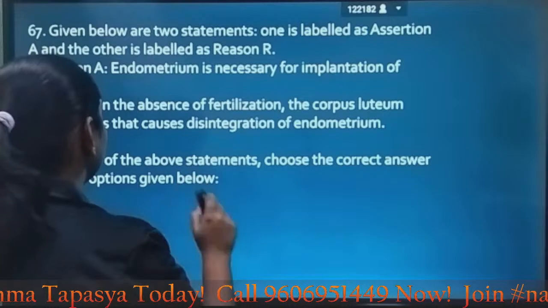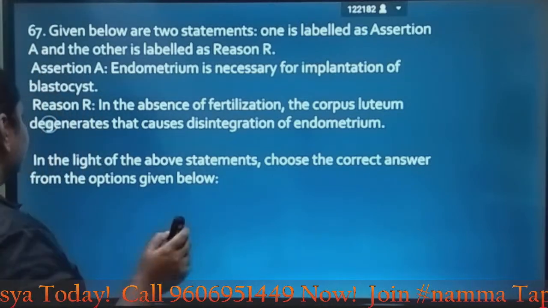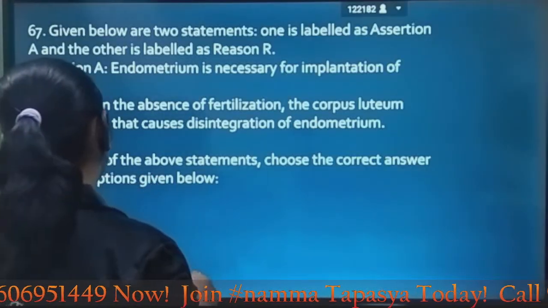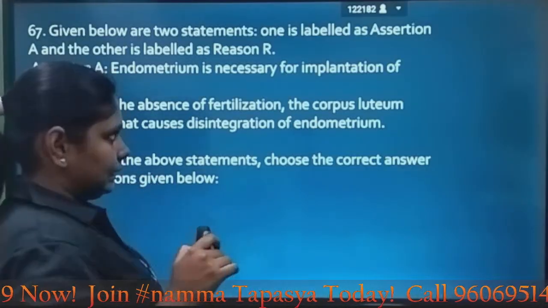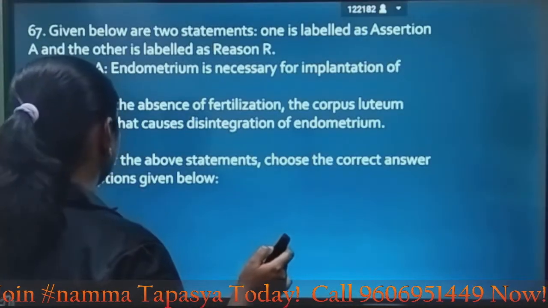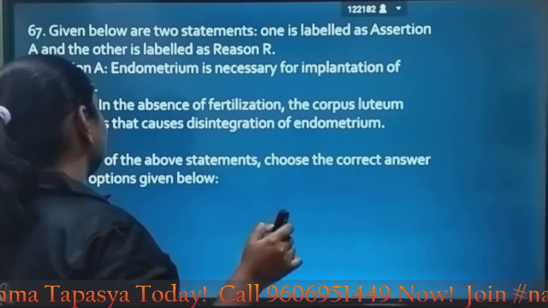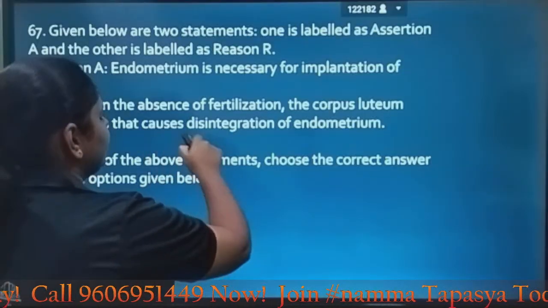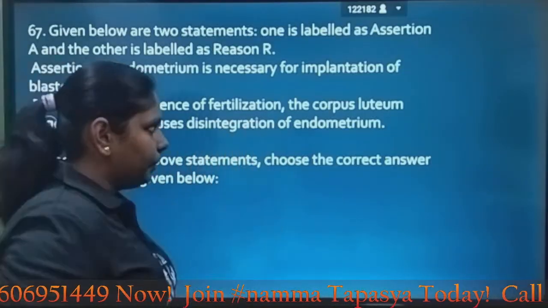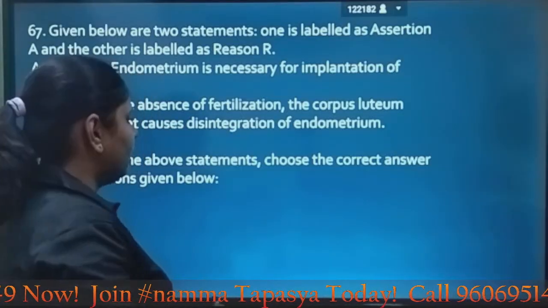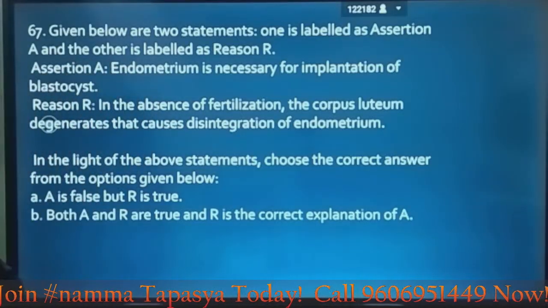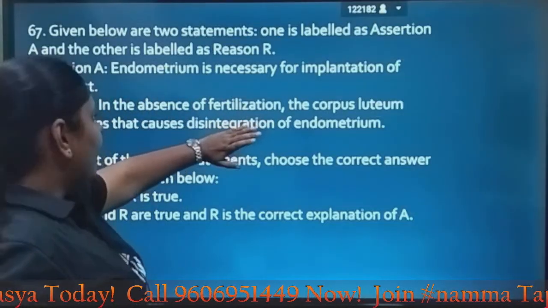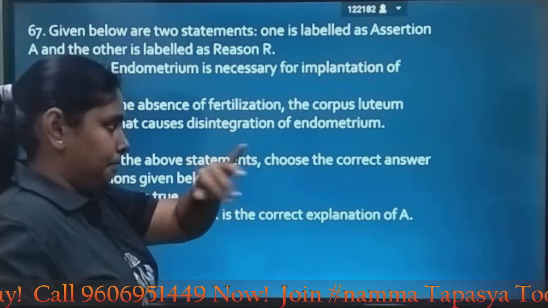Next question, again we have assertion and reason. Let's look at that. Endometrium is necessary for implantation of blastocyst. Correct. In the absence of fertilization, the corpus luteum degenerates, which causes disintegration of endometrium, which is also correct. Let's look at the options. Here we have whether both are correct and R is the correct explanation of A.